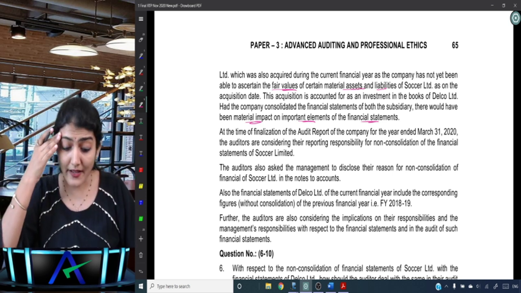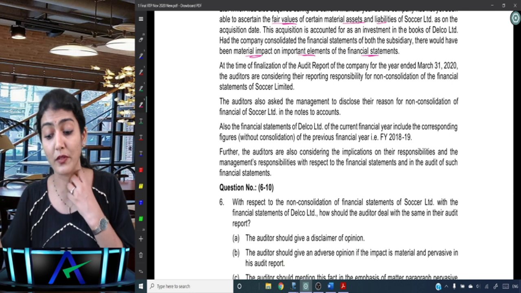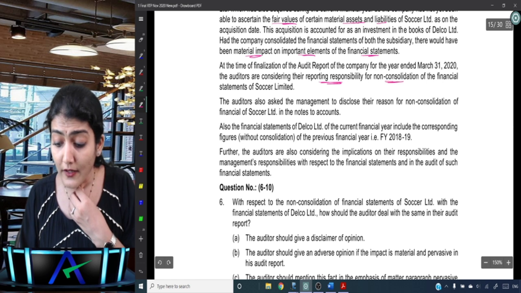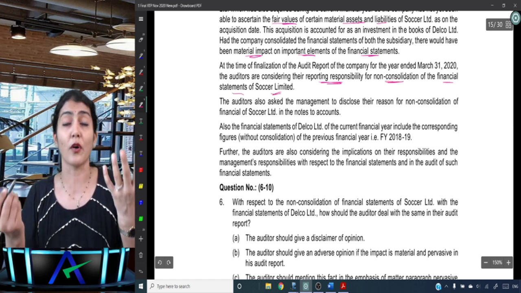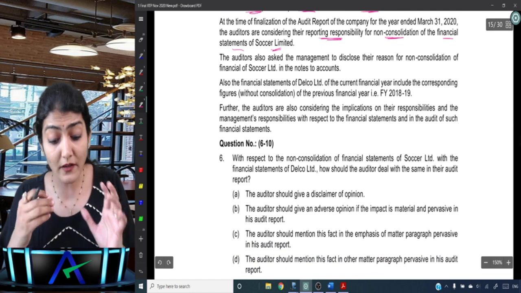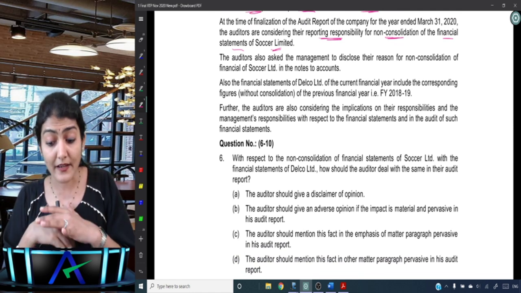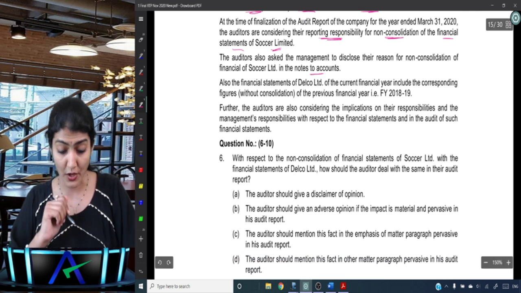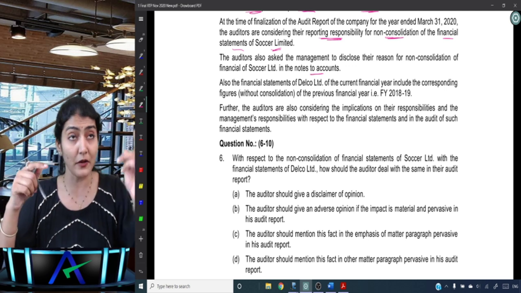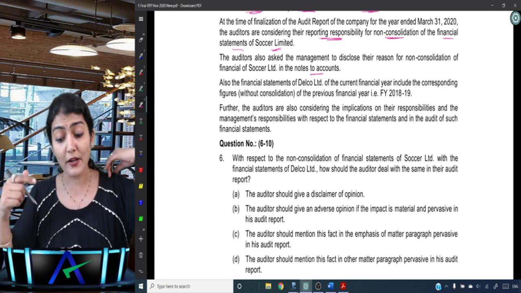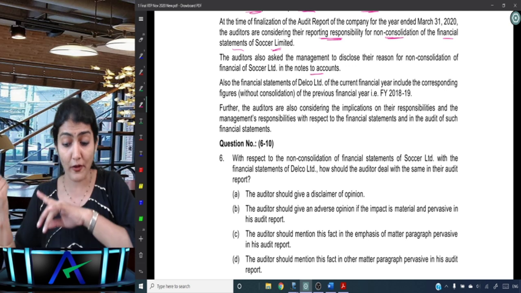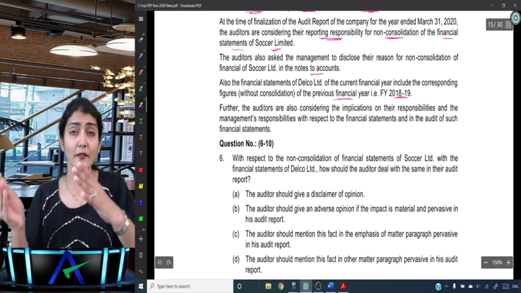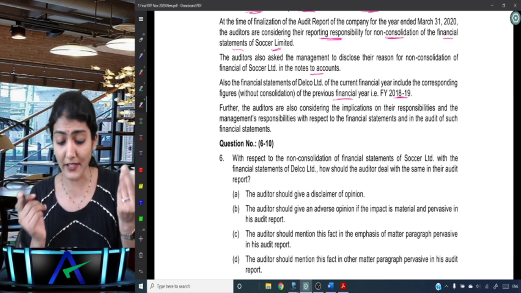At the time of finalization of the audit report of the company for 2020, the auditors are considering their reporting responsibility for non-consolidation of the financial statements of Soccer Limited. The auditors also asked the management to disclose their reason for non-consolidation of financial statements of Soccer Limited in the notes to account. Also, the financial statements of Delco Limited, the listed company, of the current financial year, include the corresponding figures without consolidation of the previous financial year 18-19, right? So corresponding figures of previous year have been given.